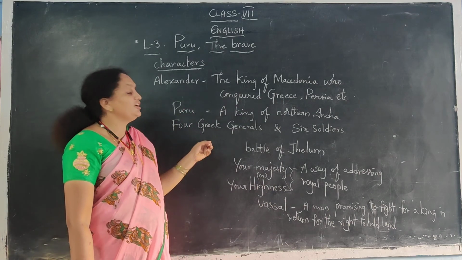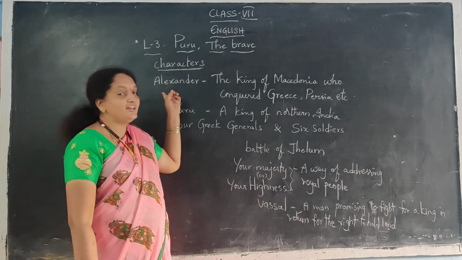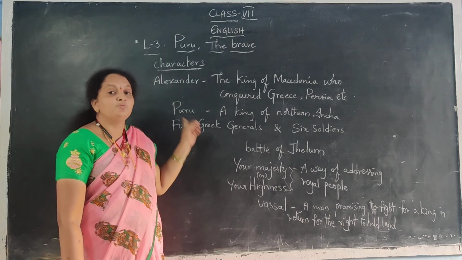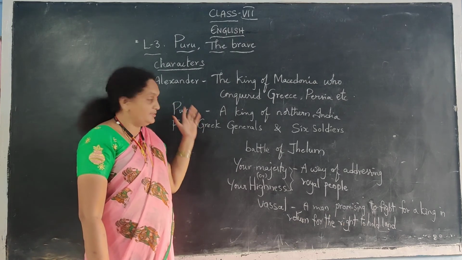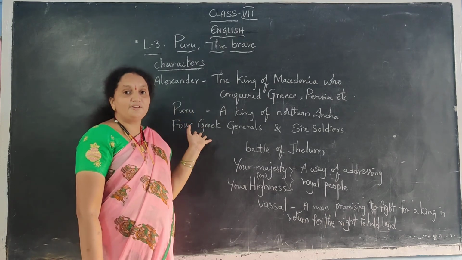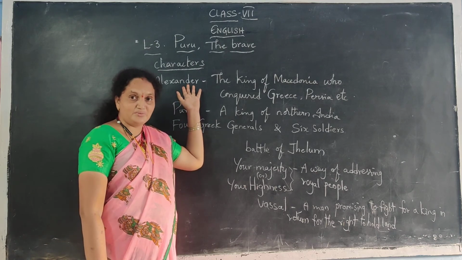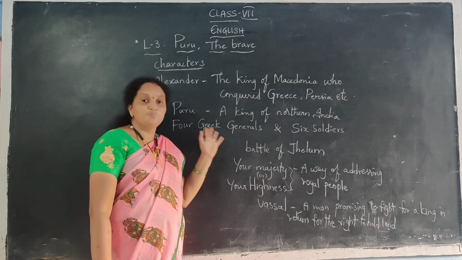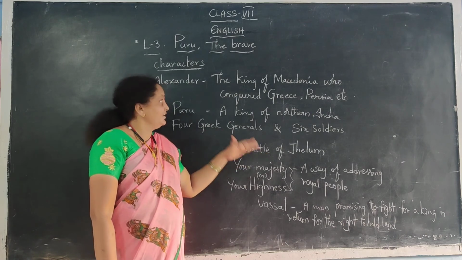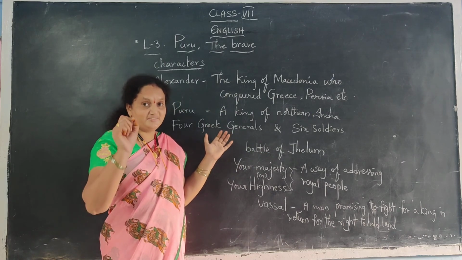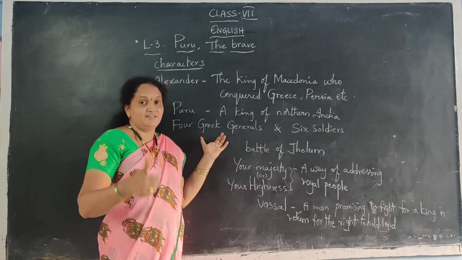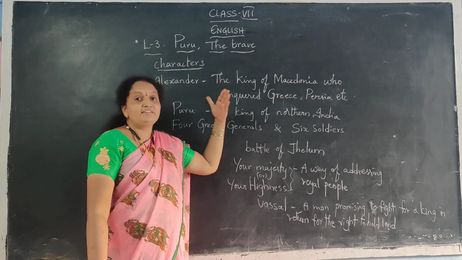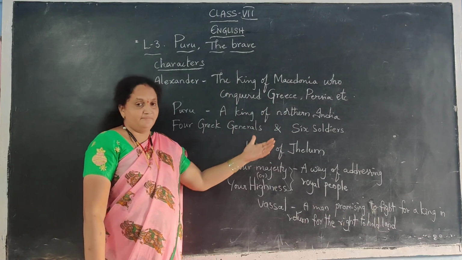So here both of them were great. Not only Alexander and not only Puru, but both of them, according to the lesson, were great. Alexander is great as well as Puru, the brave king. And Alexander, the just king. Just means justice. He did justice to his friendship, did justice to the brave king.